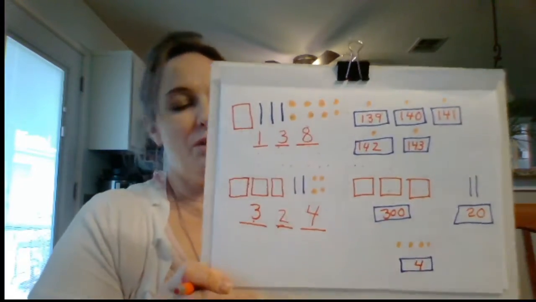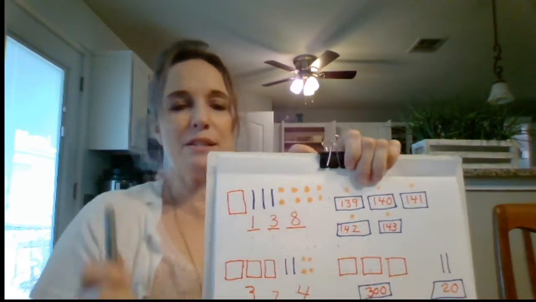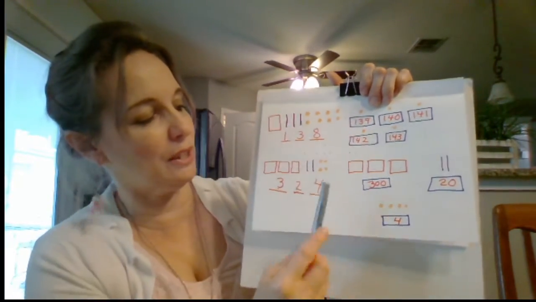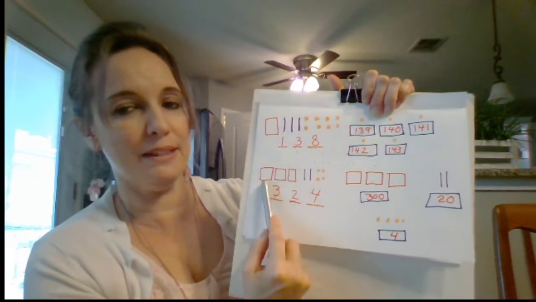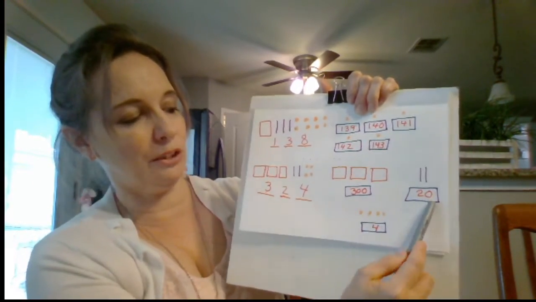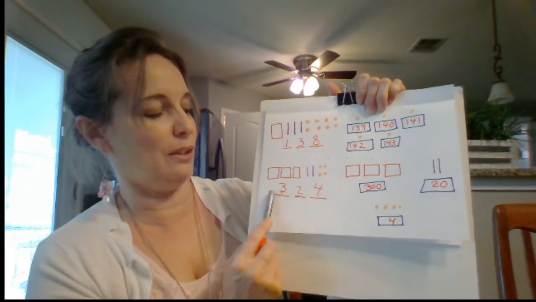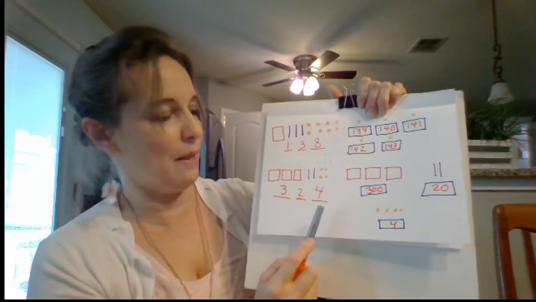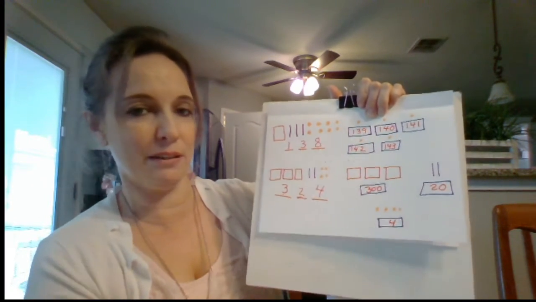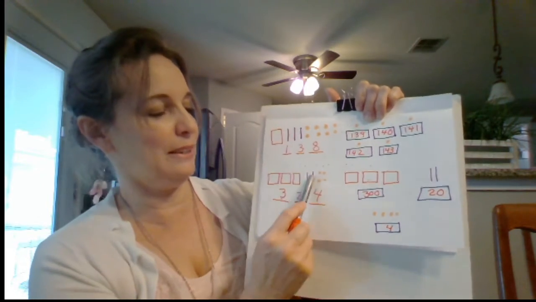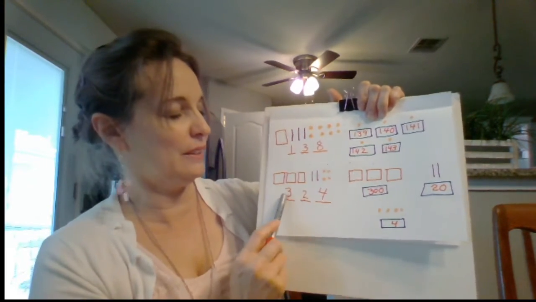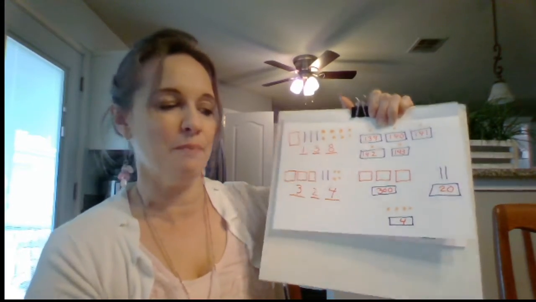What they're trying to get you to do is to understand. It's not my favorite way to teach you how to understand it, but what they're trying to get you to do is see when you have a big number like this, it's made up of 300 plus 20 plus 4. All they're trying to get you to do is to see what the value is depending on what place it's in. But we already know that because if it's in the ones place, it means it's got little cubes. If it's in the tens place, it'll have sticks of 10. If it's in the hundreds place, it'll have plates of 100. And that's when you're building with your place value blocks. So that's what we have in math today. I just want to look at it briefly with you.